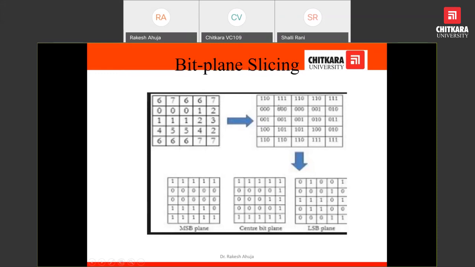Another bit is the most significant bit. The most significant bit values are 1, 0, 0, 1, 1. Now we pick the MSB of all pixels. When we display all these three pictures, we can see that most of the information is in the MSB plane. So we would be able to process in this manner also. We will see an example in a few slides.